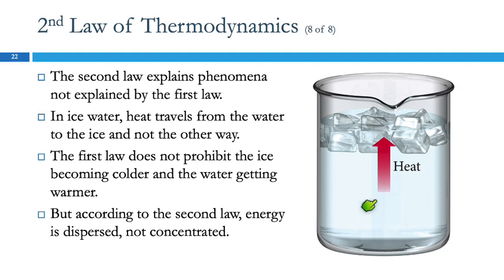The water has more energy than the ice, because it's a higher temperature. And when the heat goes from the high temperature to the low temperature, it spreads out, right? That's an increase in energy dispersal, an increase in entropy. If heat went from the ice to the water, then the heat would be becoming more concentrated. The energy would be more concentrated, and that is not a spontaneous process. Any questions?